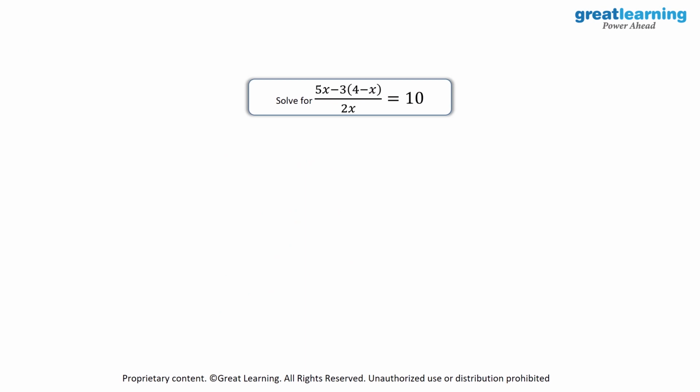This time we have (5x minus 3 into 4 minus x) upon 2x is equal to 10. So we'll start off by taking 2x to the right hand side. 5x minus of 3 into 4 minus x is equal to 10 into 2x, which is equal to 5x minus of, so here it will be minus 3 into 4, which is equal to 12. And when you multiply minus 3 with minus x, that is equal to plus 3x.